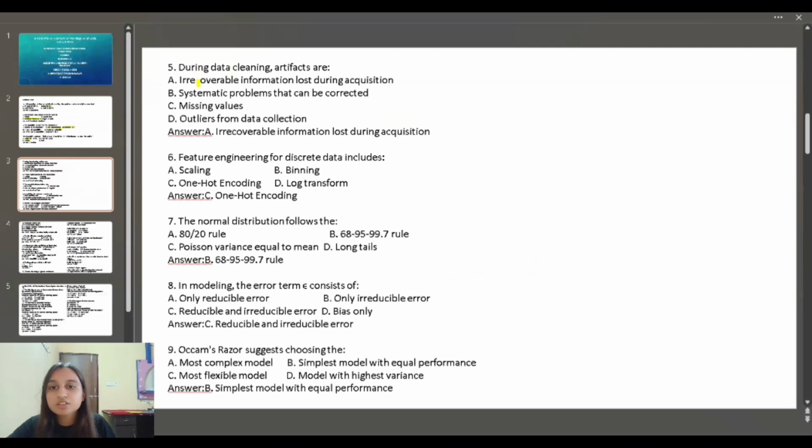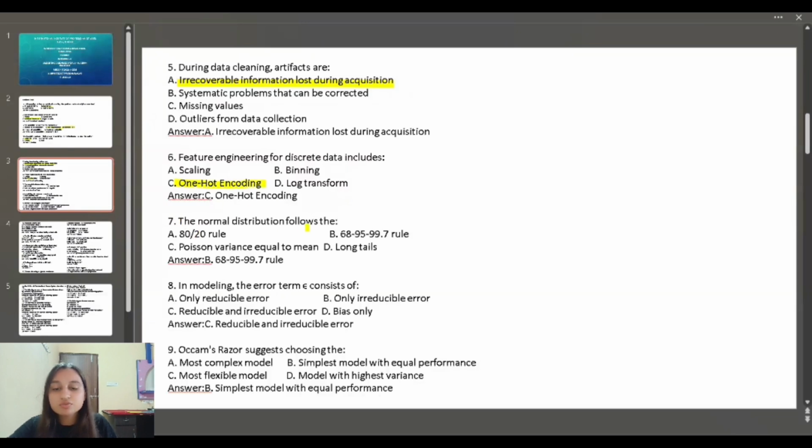Fifth question: during data cleaning, artifacts are irrecoverable information lost during acquisition. Artifacts cannot be recovered, so it is irrecoverable information lost during acquisition. Sixth question: feature engineering for discrete data includes one hot encoding.